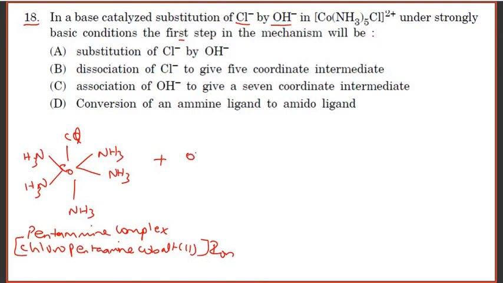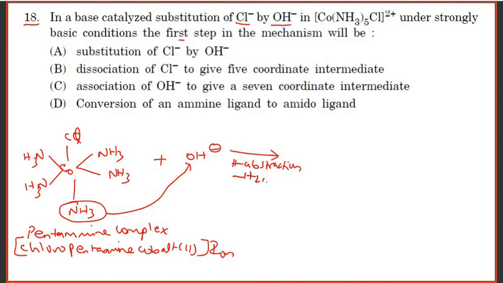For this complex, if you substitute with OH minus, hydrogen will be abstracted from this NH3 group. One hydrogen will be abstracted and the water molecule will be removed.